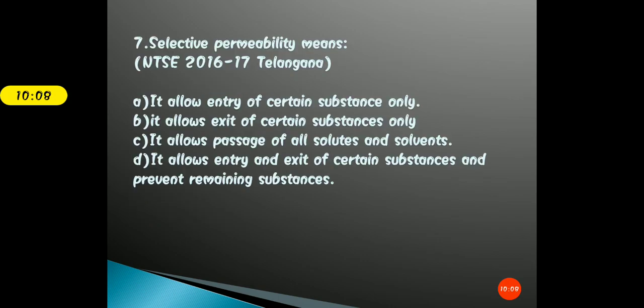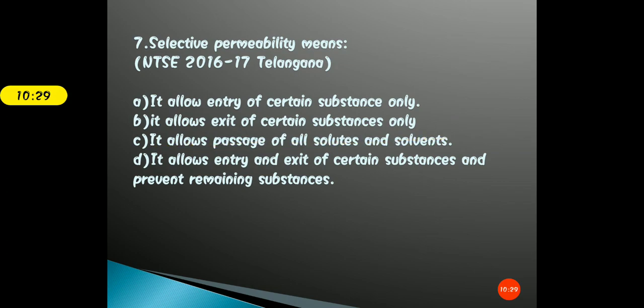Moving further, question 7, that is selective permeability means. This question appeared in the NTSE 2016-17 Telangana. Your options are A, it allows entry of certain substances only. B, it allows exit of certain substances only. C, it allows passage of all solutes and the solvents.